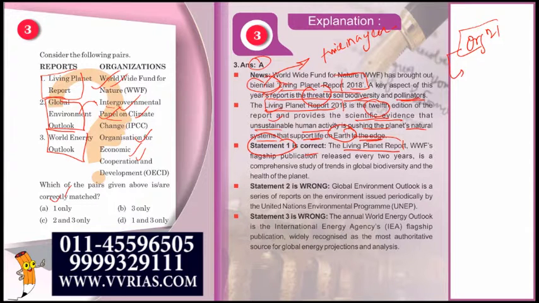Now statement 1 is correct. The Living Planet Report is by WWF. What is WWF? World Wide Fund for Nature. We have already seen this. This was in the news. Therefore statement 1 is correct.